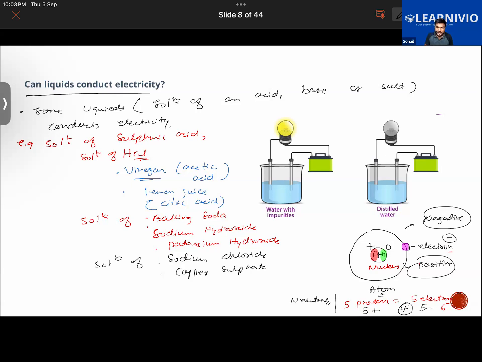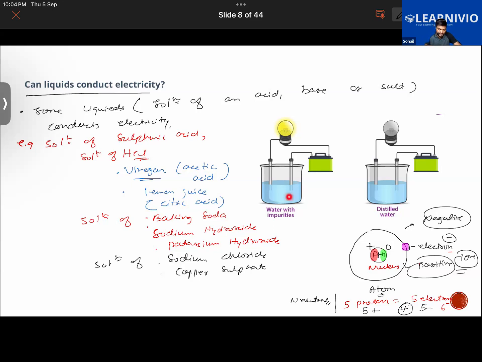So when an atom loses or gains electrons, it becomes charged. Either it can become positively charged or negatively charged. And as we know, an atom is basically the smallest particle. When they become positively or negatively charged, then we call them ions. Got the basic idea of what an ion is? Yes, sir.